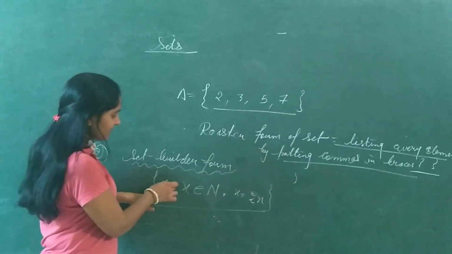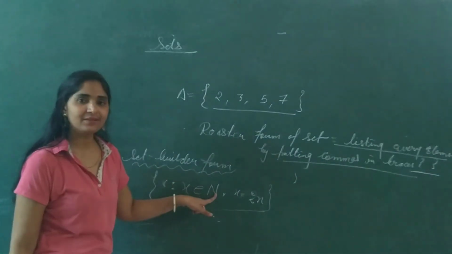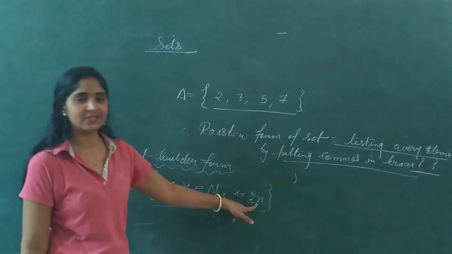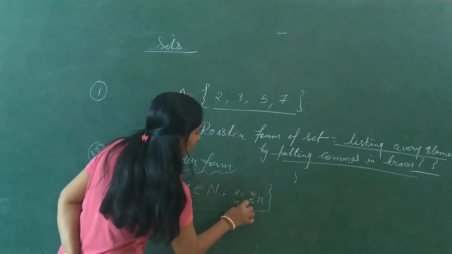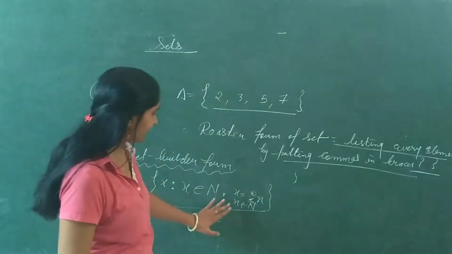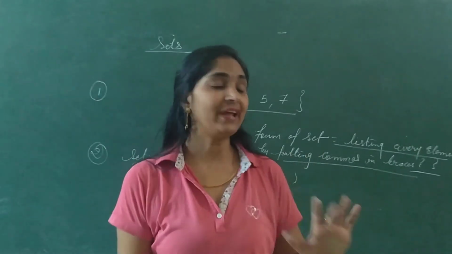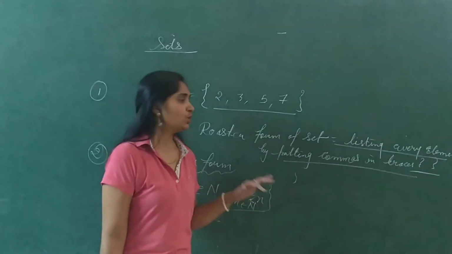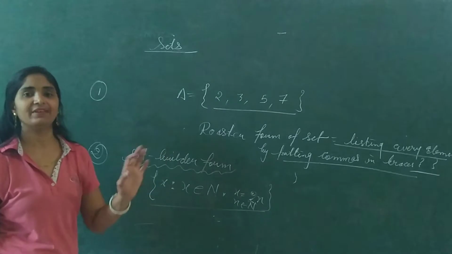Set of all those x, we will read this comma as such that x belongs to N, means x may be any natural number, but that natural number will be of this form, 2 into n, where n belongs to natural number. n में भी कोई भी natural number हो सकता है, maybe 1, maybe 2, maybe 3, but whenever we multiply those natural numbers with 2, it will become an even number. So we can say in roster form, this is the set of even numbers.